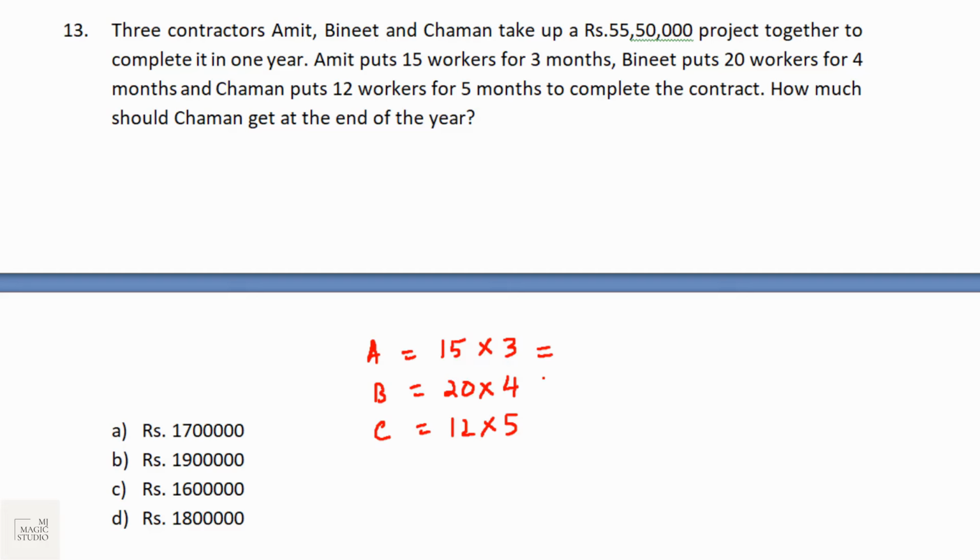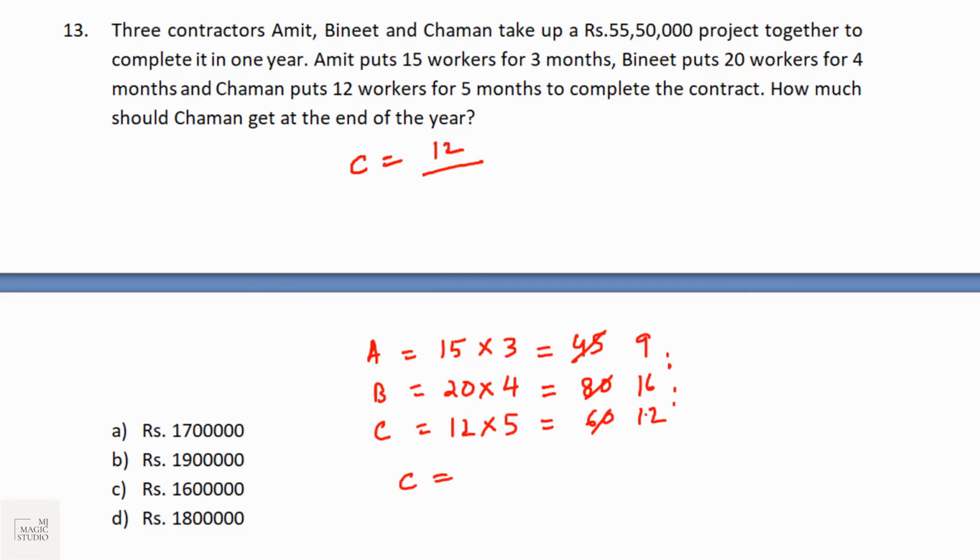So the ratio of A, B, C workload, man days load, is 45 is to 80 is to 60. Okay, 5 times 9, 5 times 16, 5 times 12. So the money would be divided in the ratio of 9 is to 16 is to 12. How much should C get? C should get his proportion.